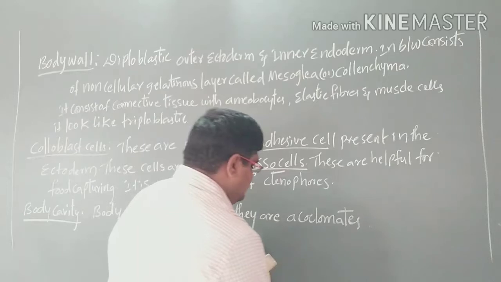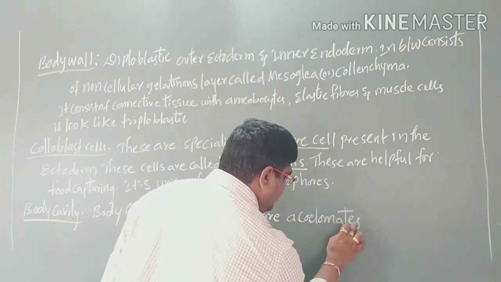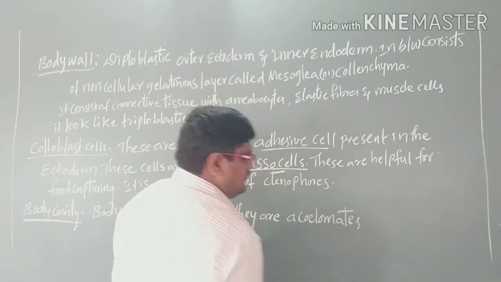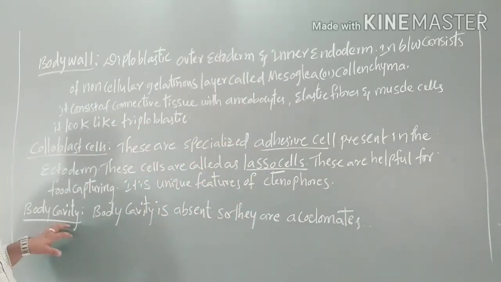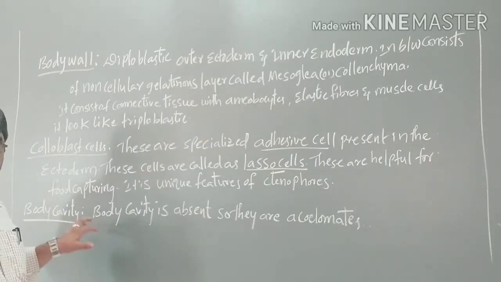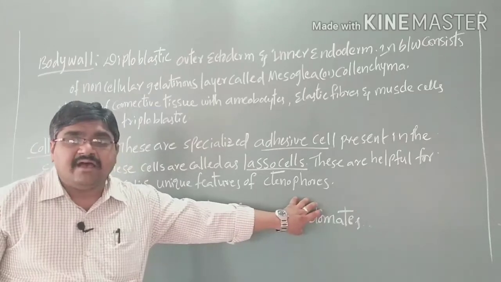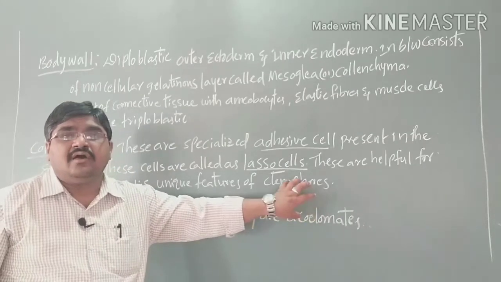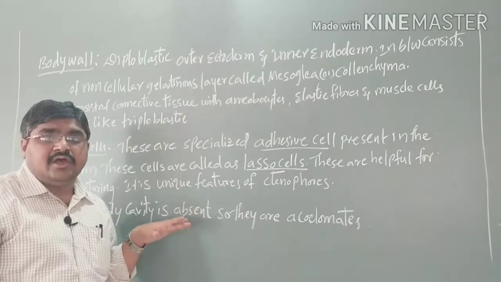The body cavity is not present, so due to its absence we can call them acoelomates. Next, coming to the locomotion.